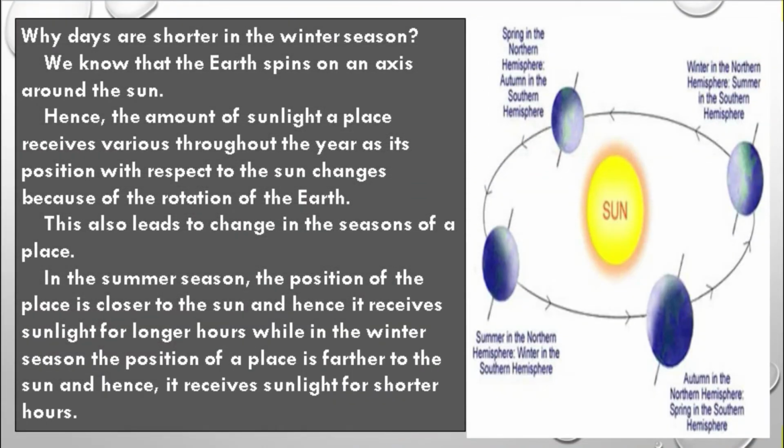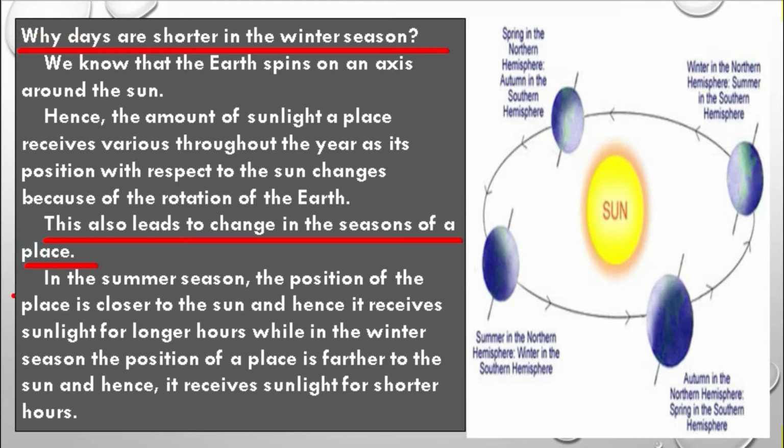Now students, there is a question: why are days shorter in the winter season? Students, as you all know, the earth spins on its own axis and revolves around the sun. And students, hence the amount of sunlight a place receives varies throughout the year because of the revolution and rotation of the earth around the sun. And students, due to these movements of the earth, the change in the seasons of a place also occurs.